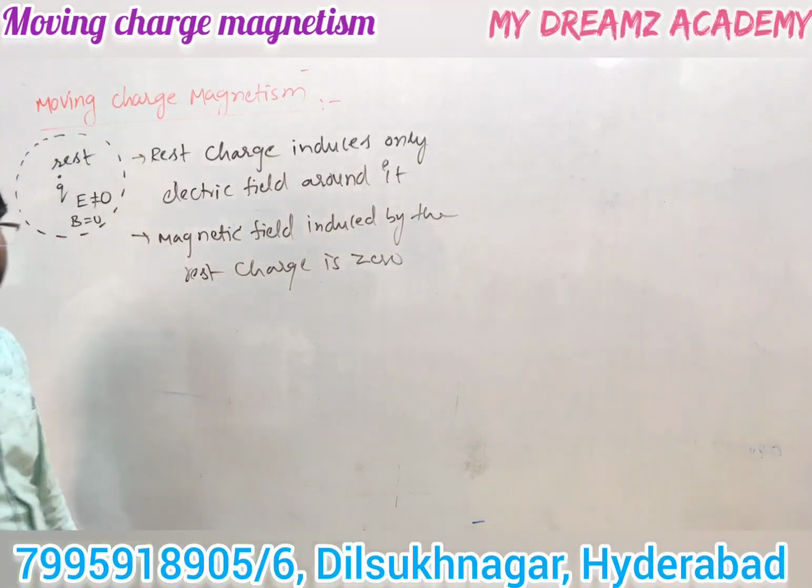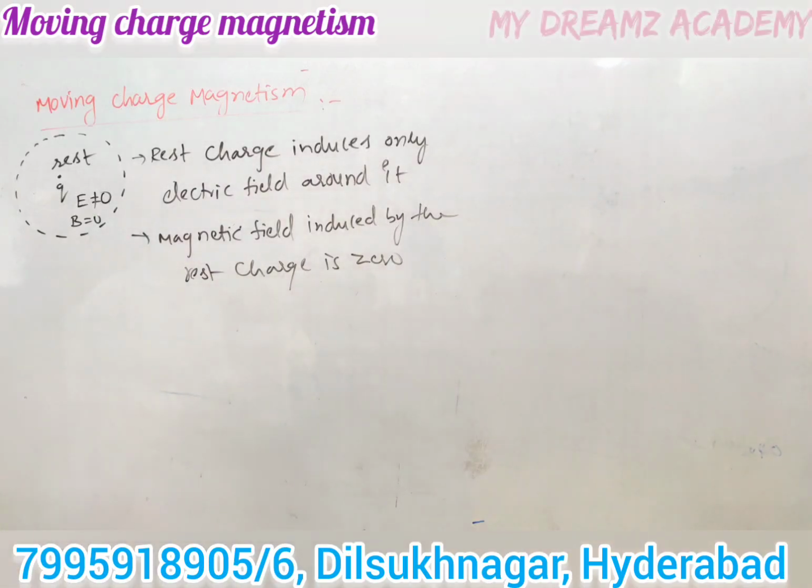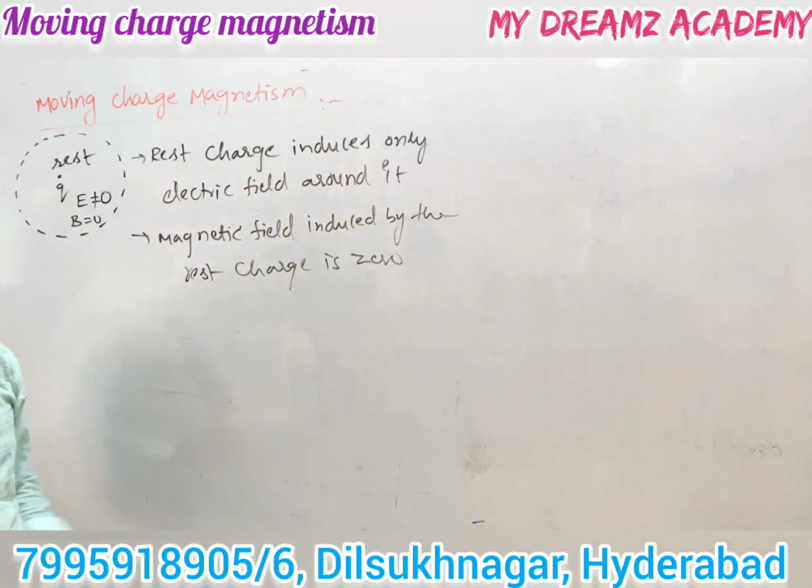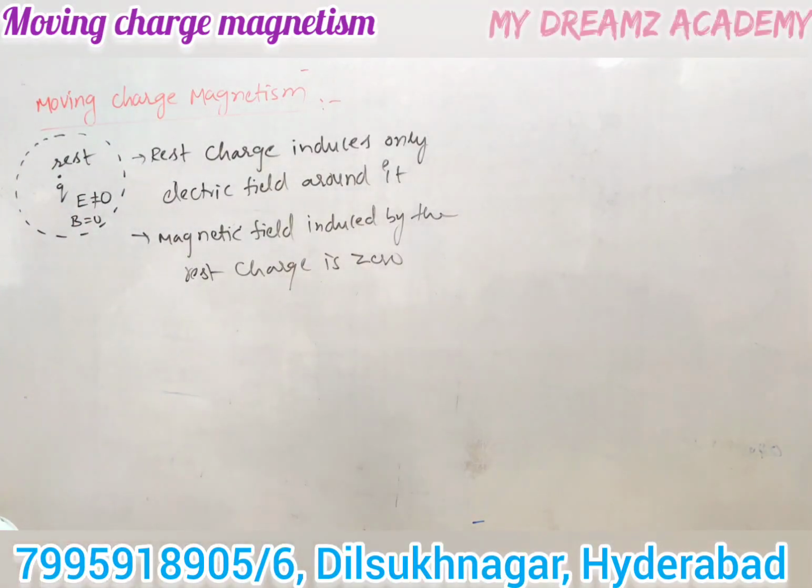There is no magnetic field due to the rest charge. Now only an electric field is induced. The characteristics of a rest charge, which is at rest, are studied in electrostatics. Already we have discussed this in electrostatics.